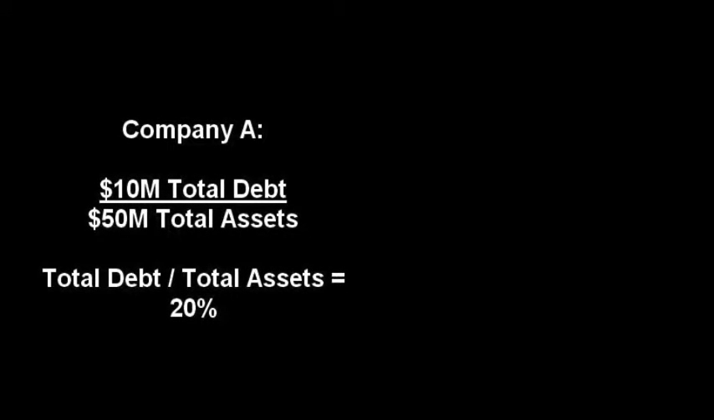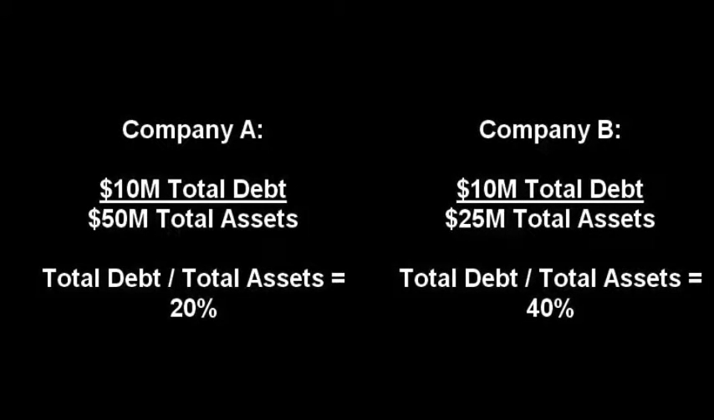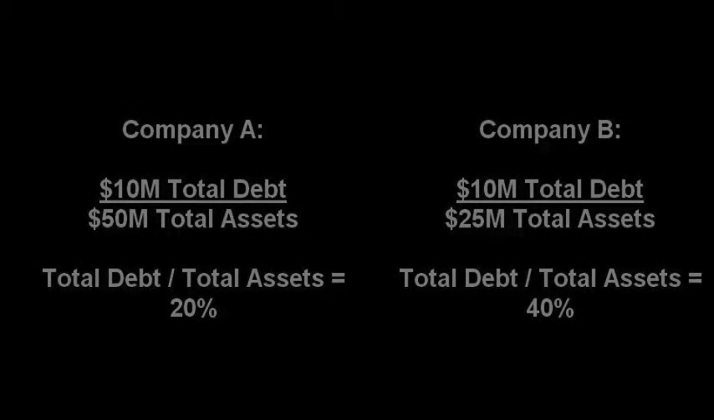For example, a company with $10 million in total debt and $50 million in total assets would have a total debt to total assets ratio of 20%. A company with the same level of debt but only $25 million in total assets would have a higher ratio of 40%. The first company has less debt in their capital structure and more flexibility in financing decisions.